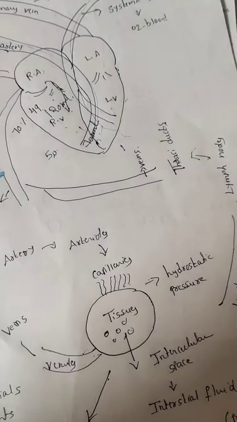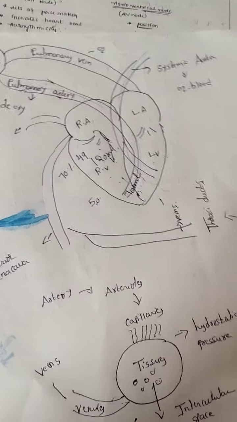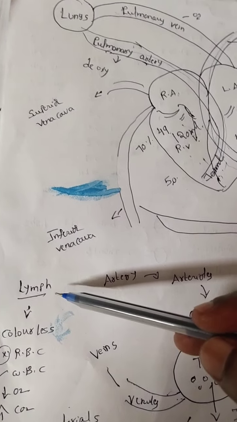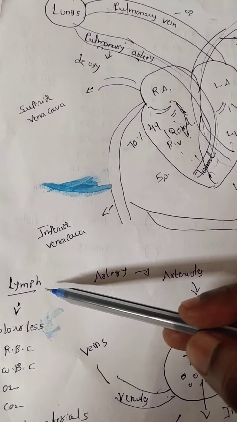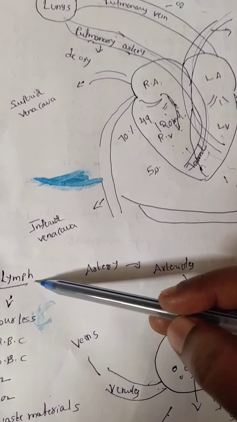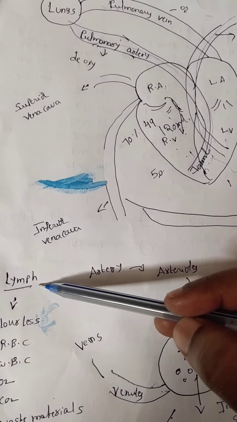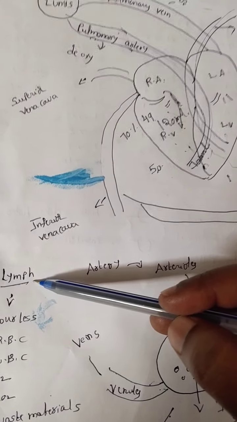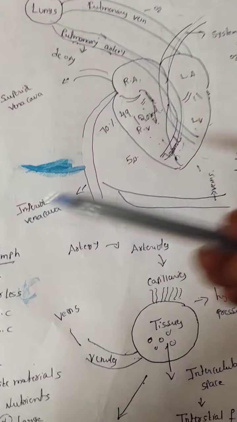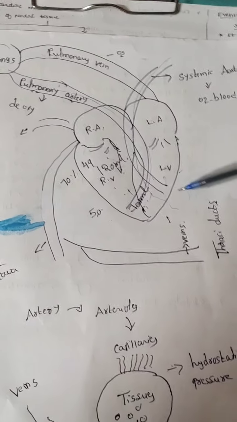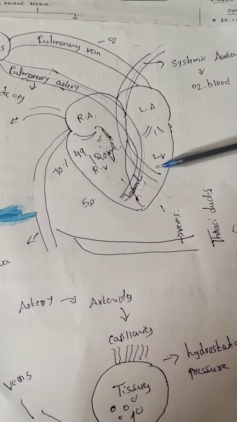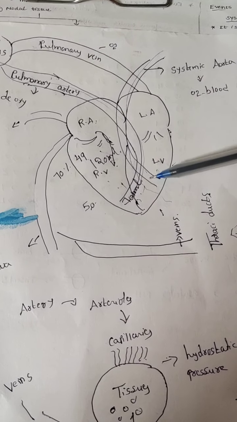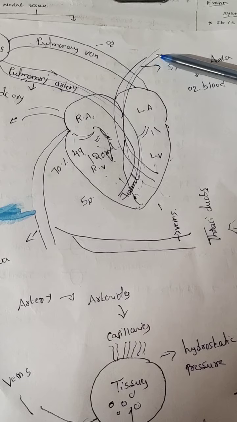Now see here, we go to the lymph. Lymph is an alternate form of blood. Why do we say so? From the left ventricle, which artery is connected? The systemic artery. What type of blood does it carry?